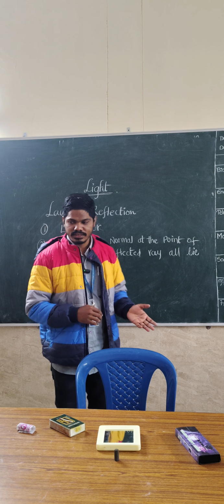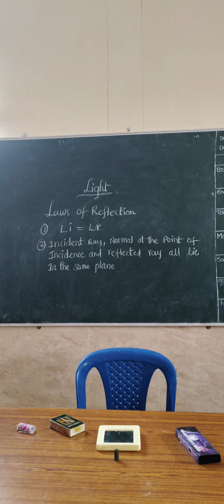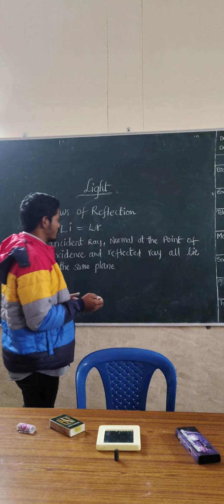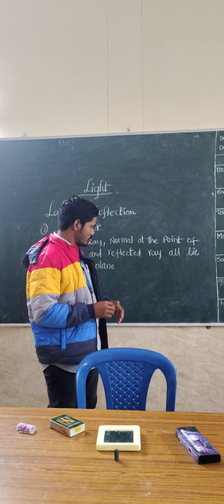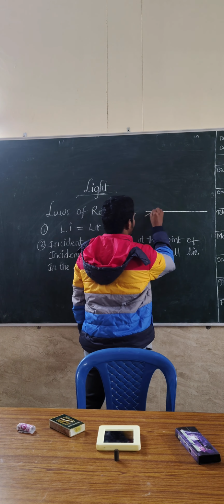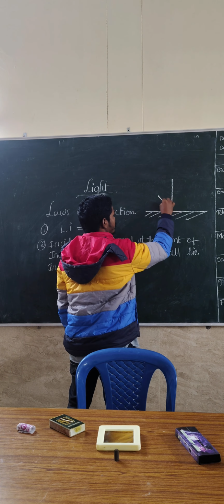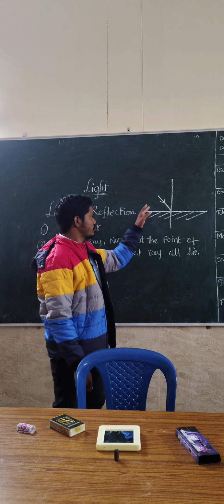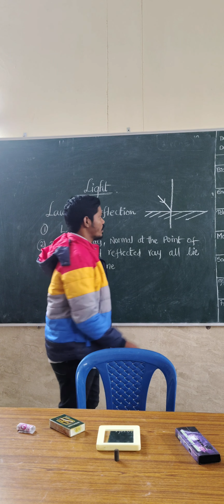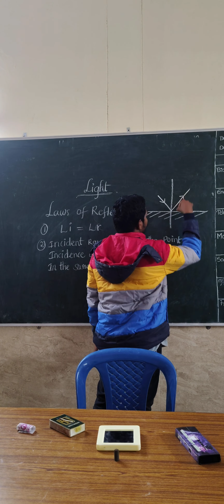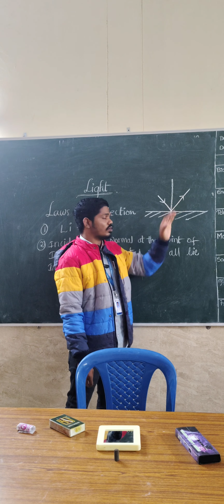What is the angle of incidence? The angle between the incident ray and the normal ray is called the angle of incidence. What is the angle of reflection? The angle between the normal and the reflected ray is called the angle of reflection. Suppose this is the plane, this is the normal, this is the incident ray, because this ray is incident on the surface or plane. And this is the reflected ray, because this ray is reflecting from the surface.